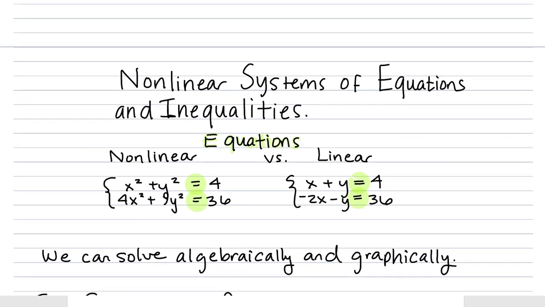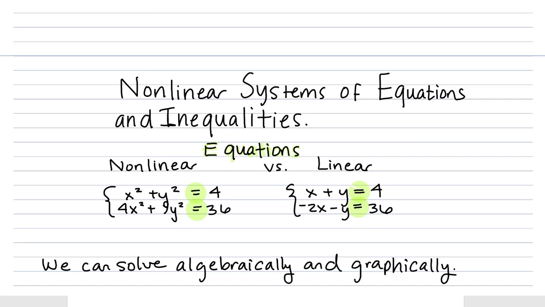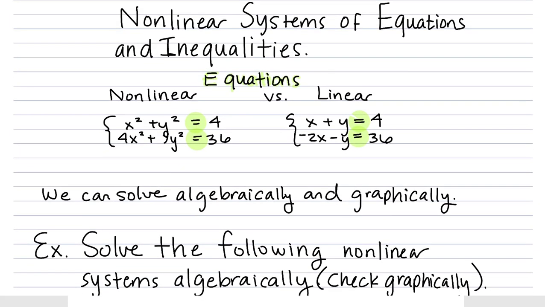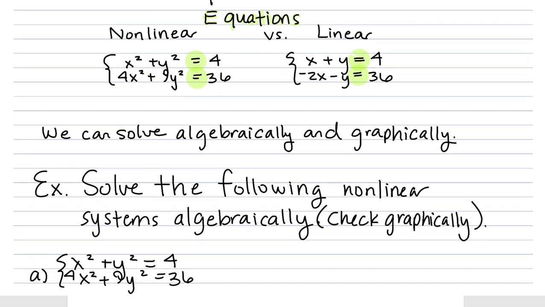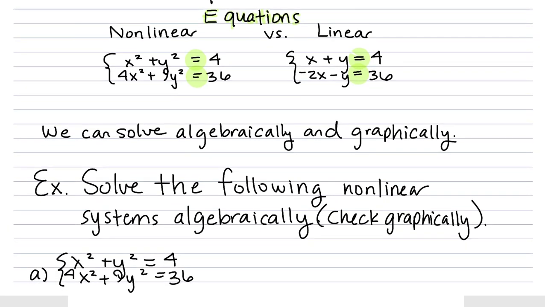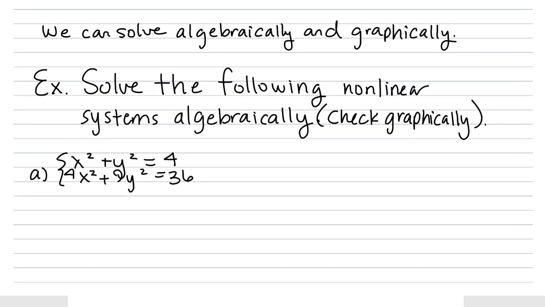So when we look at solving these, just like we've learned with our other systems, we can solve them both algebraically and graphically, but the more equations you get in your system, the better it is to go with an algebraic approach. So we're going to focus on an algebraic approach. Let's solve the following nonlinear systems algebraically, and then we'll go ahead and check graphically. Okay, so our first example, we're going to go ahead and solve the system: x squared plus y squared equals 4, and 4x squared plus 9y squared equals 36.